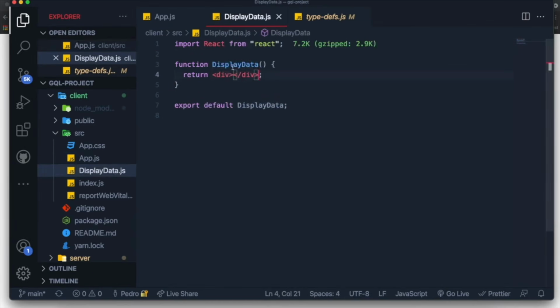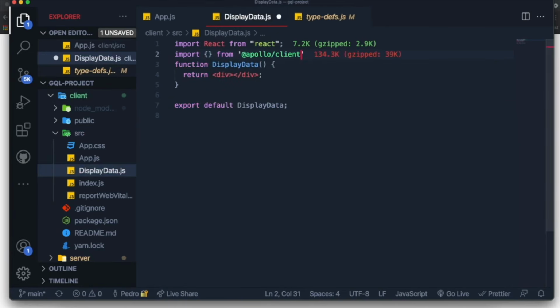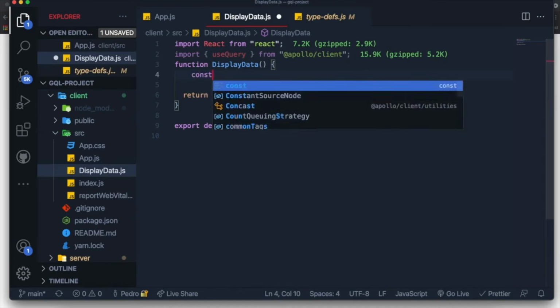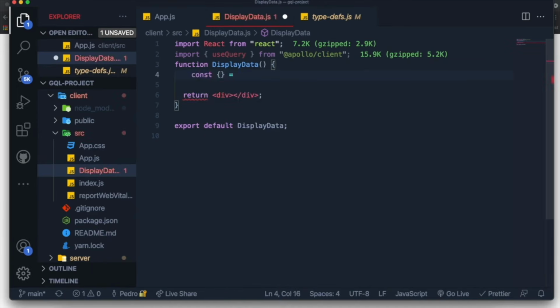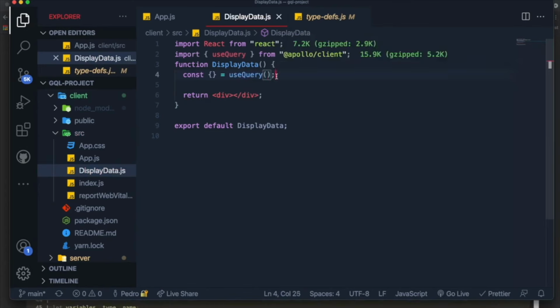In our DisplayData over here, I want to import from the Apollo client library. So from Apollo client, I want to import the useQuery hook. And inside of here, I just want to say const, then I want to open and close and say useQuery. And what we pass over here is the query that we want to make.